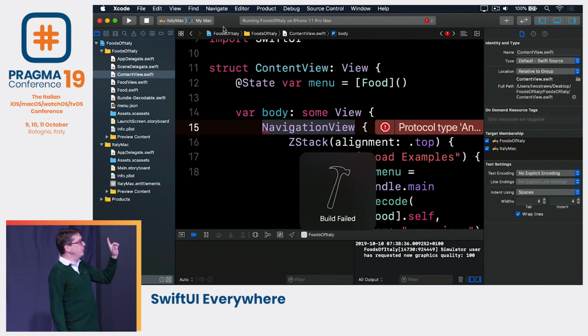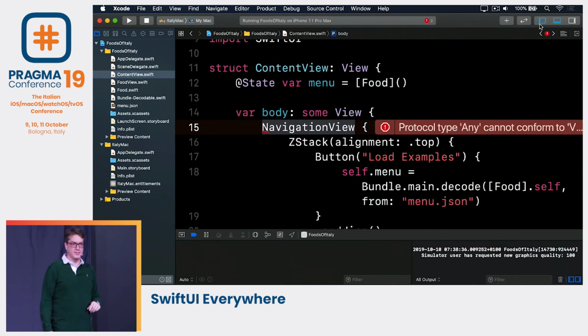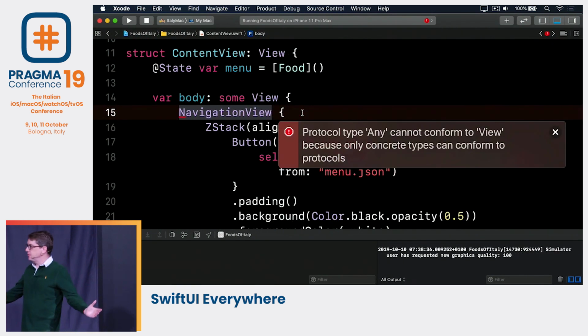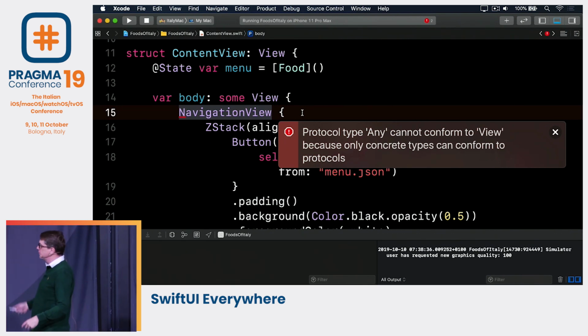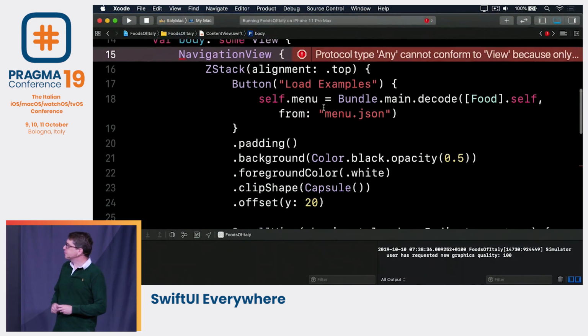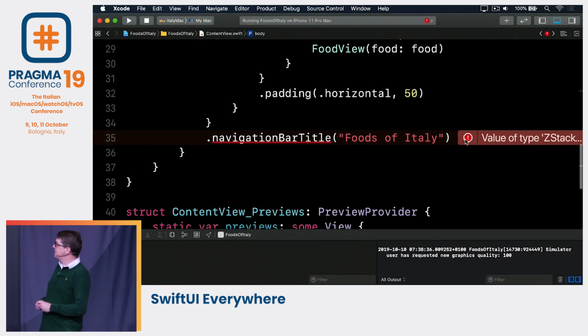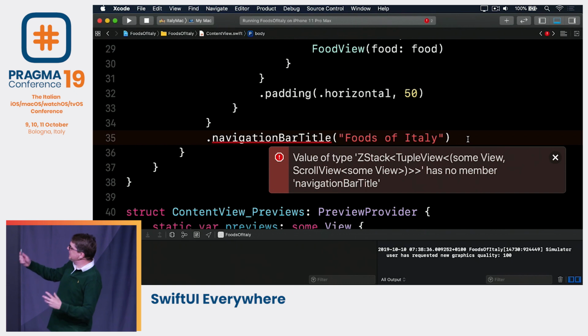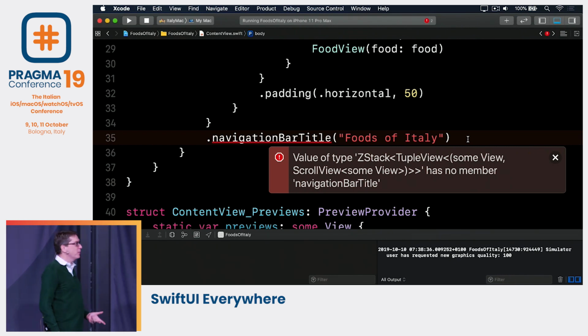As a result, when I build it again, we get a build failure with one of the classic SwiftUI error messages: protocol type any cannot conform to view because only concrete types conform to protocol. And that bit worked fine before, but now it's not happy. If we scroll a bit further down, we'll get a hint as to what's going on with another wonderful error message down here: ZStack, some view, has no member navigationBarTitle. So now we're getting towards the root of the actual problem here.